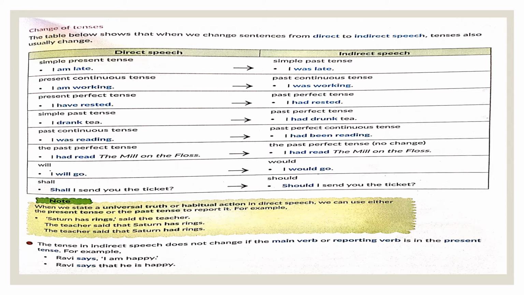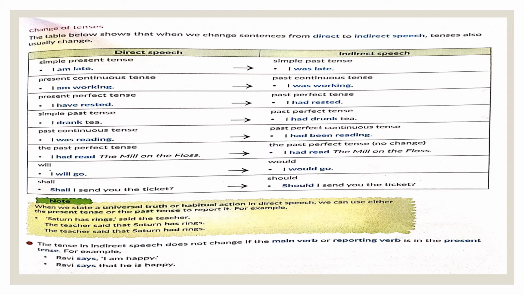If the modal will is used in a direct speech, it becomes would. Same for shall. Shall also used in a direct speech becomes would. But if shall is used in a question, then it will change into should. For example, "Shall I send you the ticket?" will become "should I send you the ticket?" "I will go" becomes "I would go."